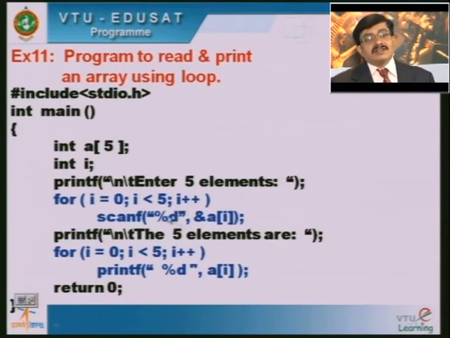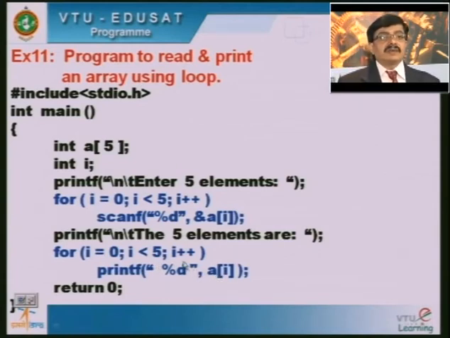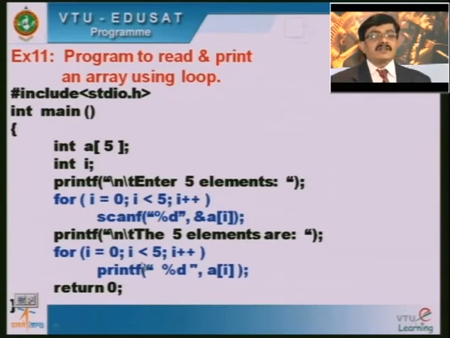So here there is no need of having 5 or 6 different percentage d's. Now if I change the size of the array to 500, then the same looping construct will satisfy the requirement. The only thing is I should change the condition to i less than 500. That is sufficient, and with this I will be reading all the 500 elements. Even for displaying the elements I will be using the same looping construct. printf percentage d a[i]: when i is equal to 0, I will print the a[0] value. When i is equal to 1, I will print the a[1] value. When i is equal to 2, I will print the a[2] value, and so on. So I will be reading all the elements in one looping construct, and in the other looping construct I will be displaying all the elements of the array back to the screen.